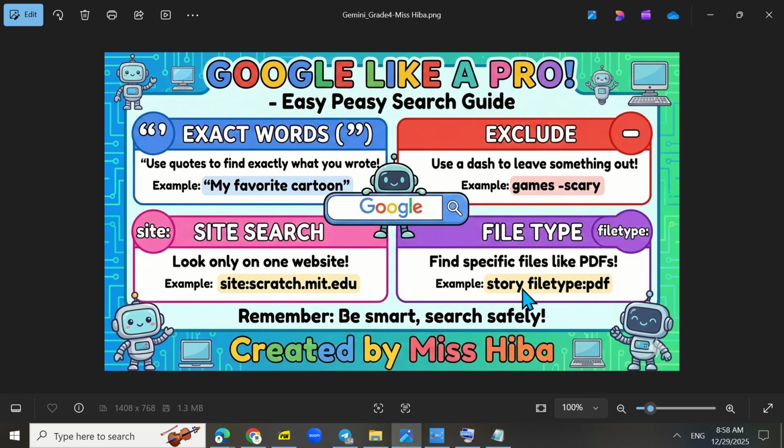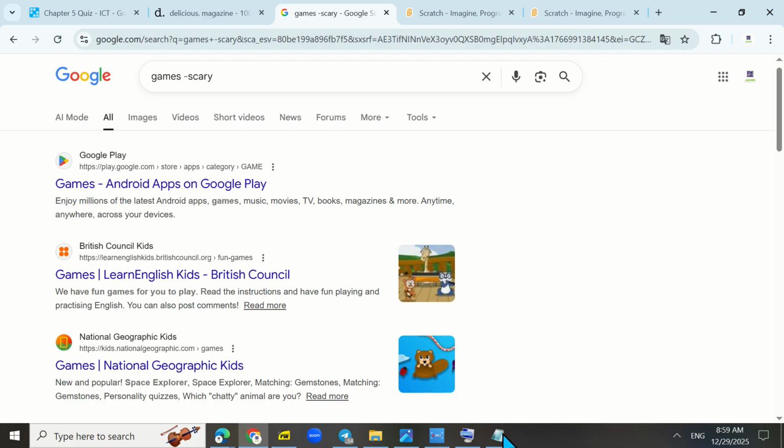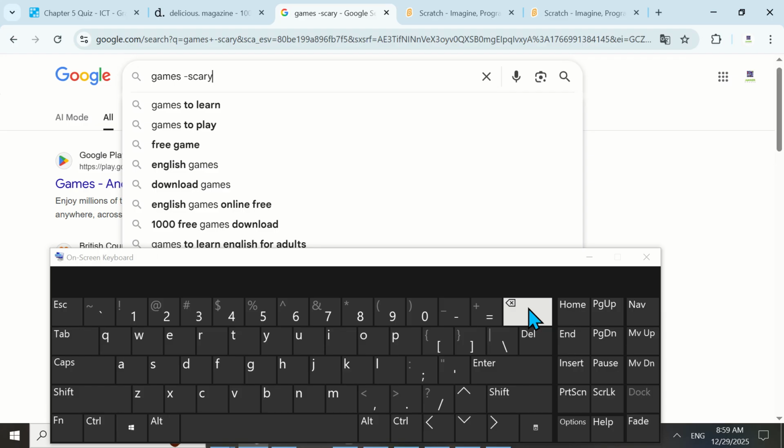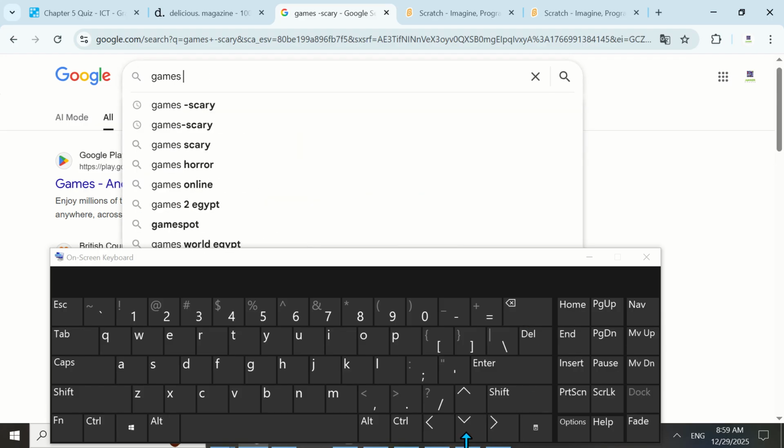So we can type story, file type, colon, and then PDF. Like I want a specific kind of file. File type, and then I be more specific by showing him PDF. So let's do it. What do you want to search about? I can use the same search, like I can say story,